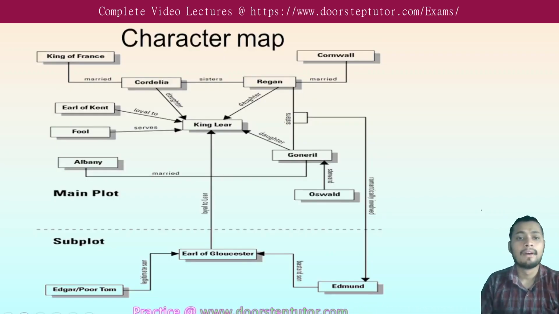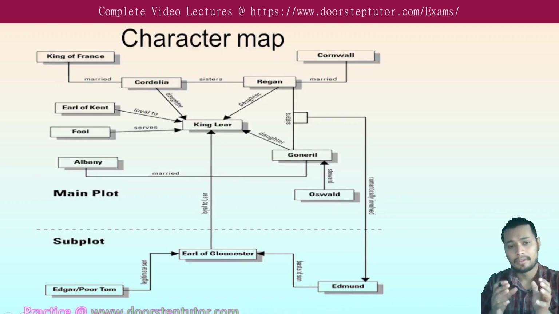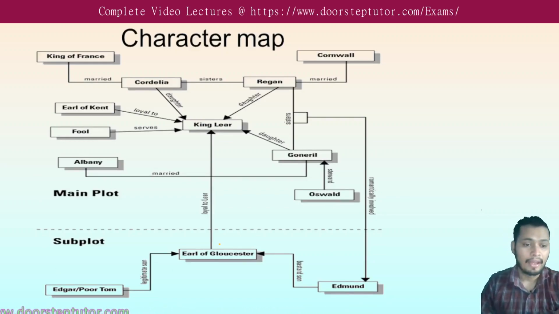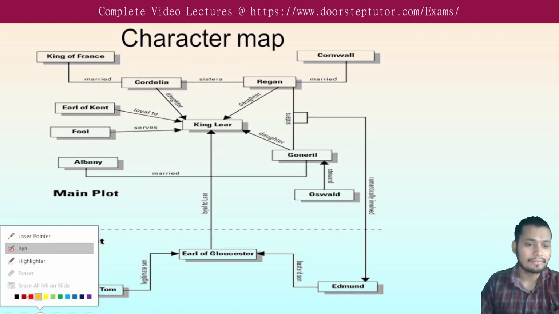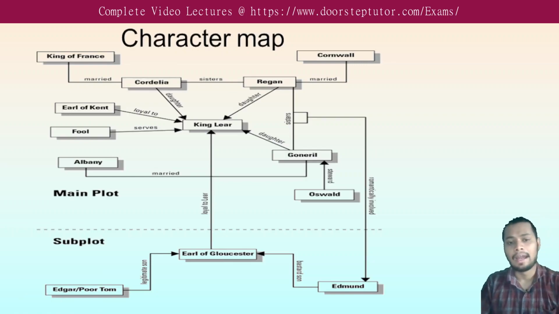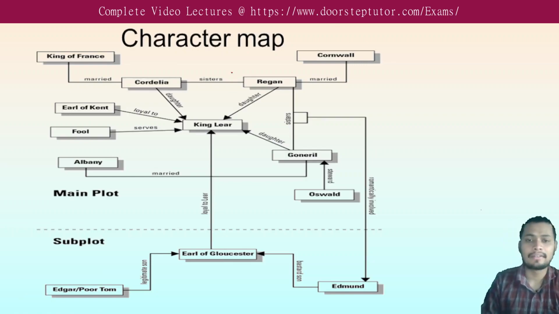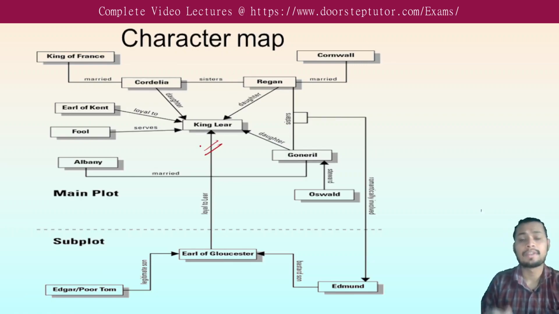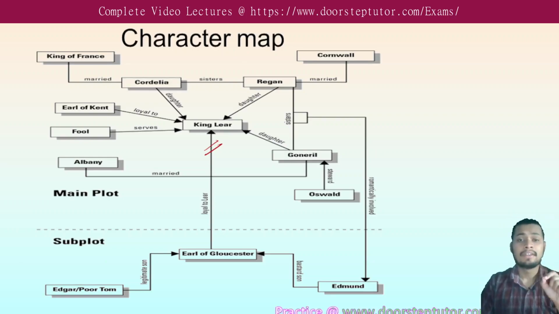King Lear is the main character of this play. King Lear is a mythical king of the Middle Ages, and here we see him as the protagonist of this play. He has three daughters.